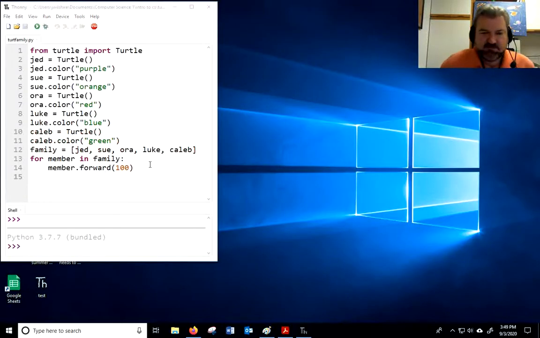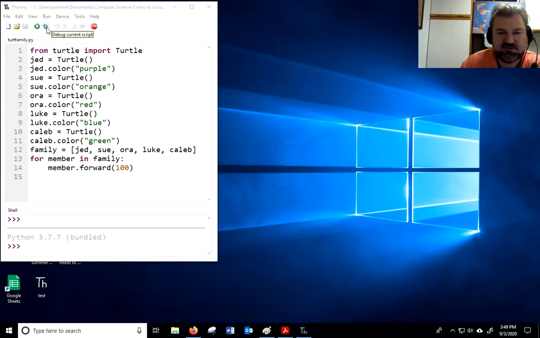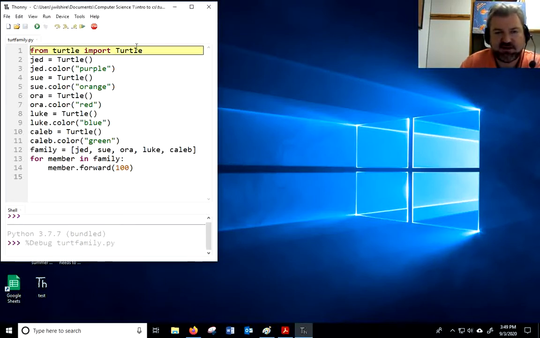Okay, so I've got the program that we just wrote coded into a file called Tert Family. So I just want to look at this debugger here. It's going to be some weird stuff here. Just bear with me. I think this stuff's important. All right, I don't need to step into that. Let's just step over that.